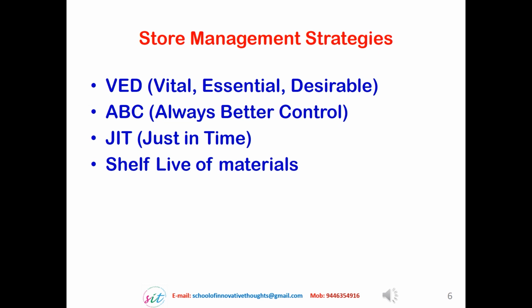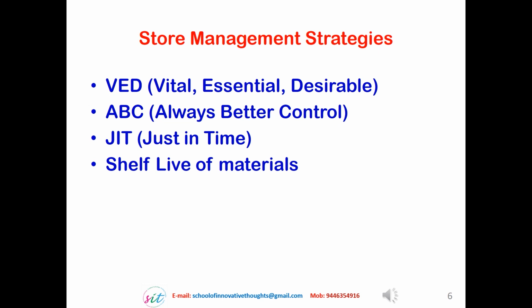For implementing JIT, certain parameters are essential. That is, we should be able to ensure that the materials required will be available at the project site just at the moment we require it. Suppose in a project site where major conduiting work is done, we expect materials like broken stone, sand and cement to be brought to the site just at the time it is required. You can imagine that about 200 persons are working in a project site for this conduiting work. Suppose the cement is delayed, the whole team has to idle for that much period. So JIT can be implemented only when the resources are reliable and available at the time they are required.